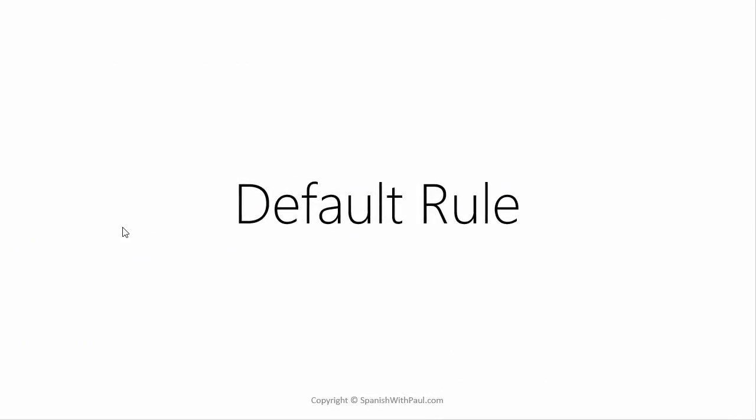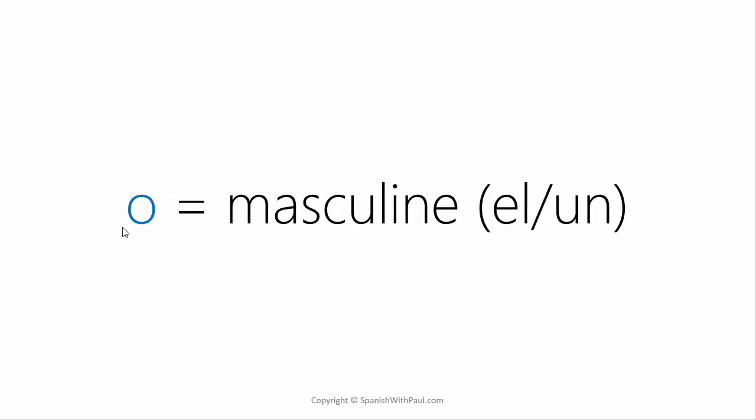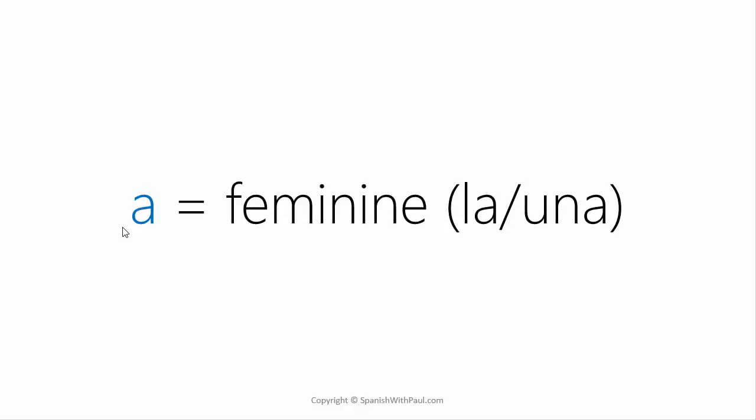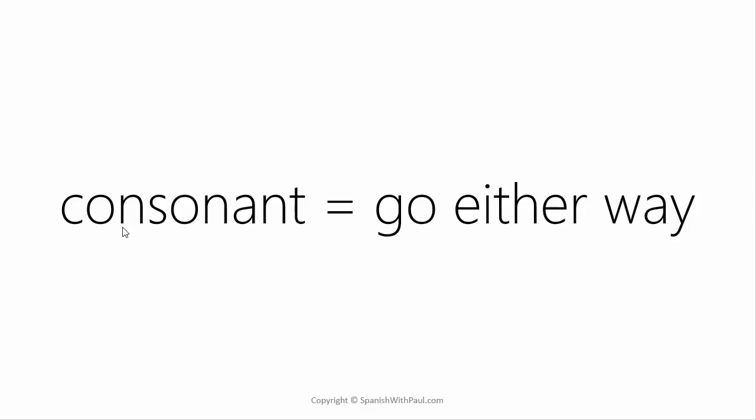So let's try and take all of that information and just distill it down into a nutshell. So the core information that we need to take away. If a word ends in O, then it will normally be classified as masculine, and it will be el or un. If a word ends in A, then normally it gets classified as feminine, and it's going to be la or una. If the word is ending in a consonant, there's no obvious thing on the surface to tell you, to indicate if it's masculine or feminine. So it can go either way. So you need to look it up or actually hear it in the spoken language to know which way Spanish